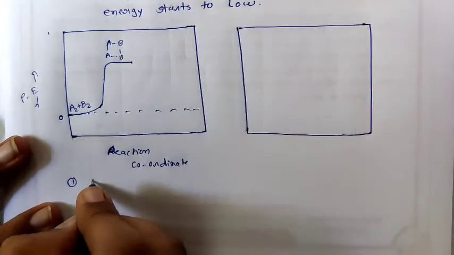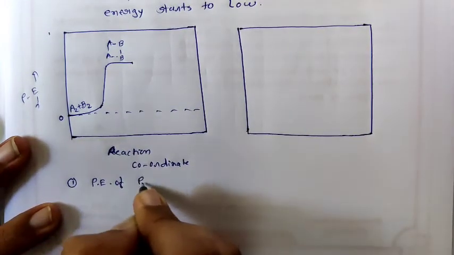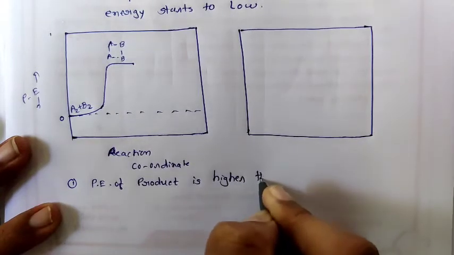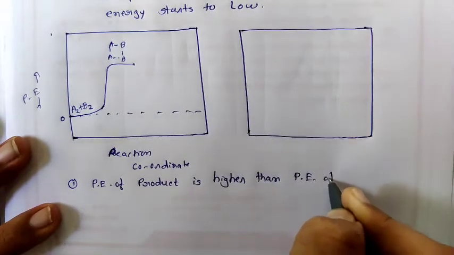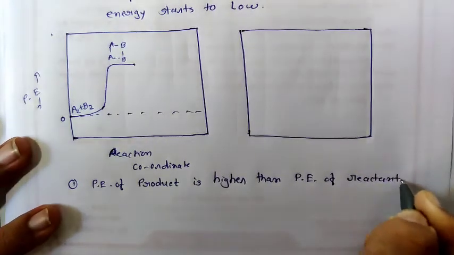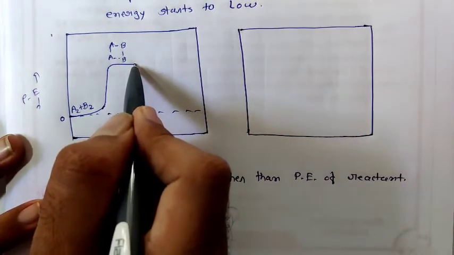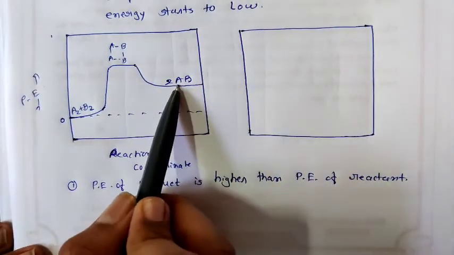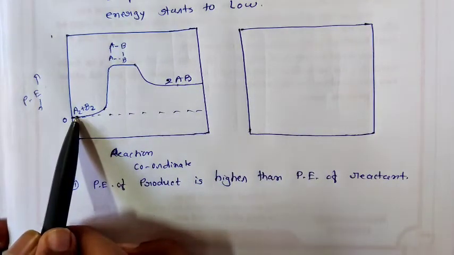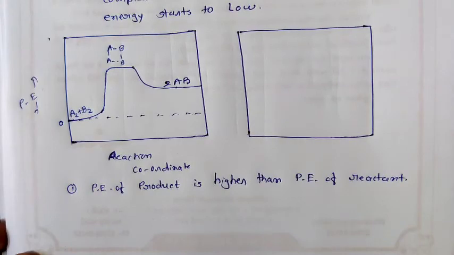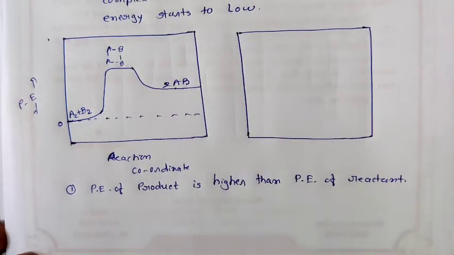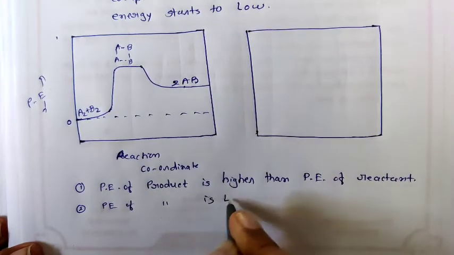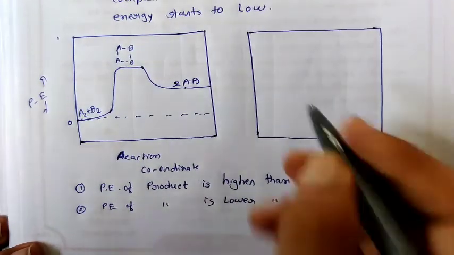We have two options. The potential energy of product is higher than the potential energy of reactant. See students, from here it starts to decrease, so here there are two options. The potential energy of the 2AB product can be higher than the potential energy of the reactant. And option number two: potential energy of product is lower than potential energy of reactant.